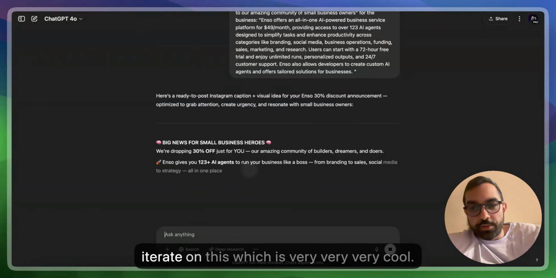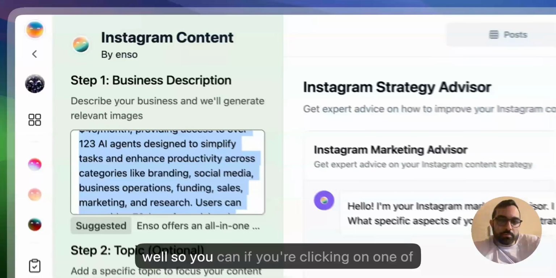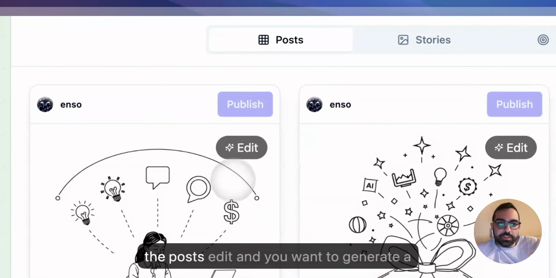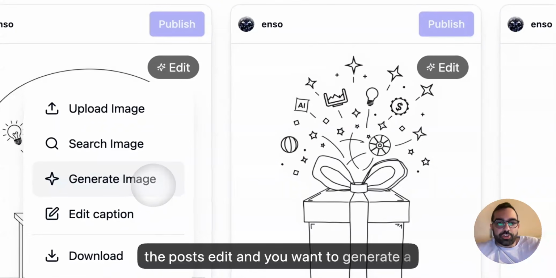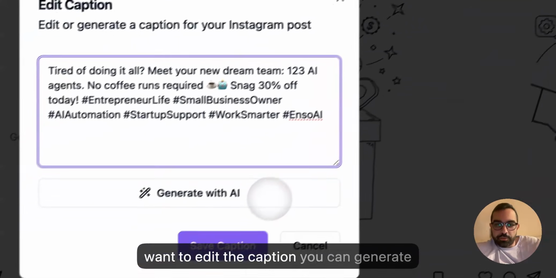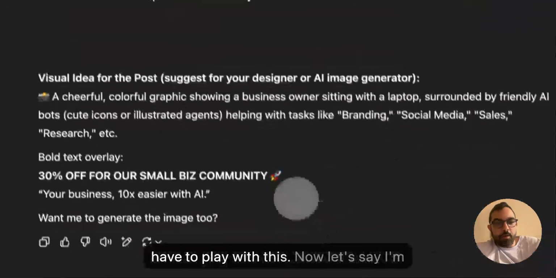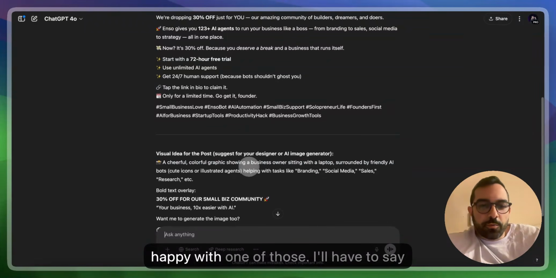You can now iterate on this, which is very, very cool. You can do the same thing with Enso as well. If you click on one of the posts to edit, and you want to generate a new image, you can just click on it. Or if you want to edit a caption, you can generate with AI as well. With ChatGPT, you'll have to play with this. Now, let's say I'm happy with one of those.